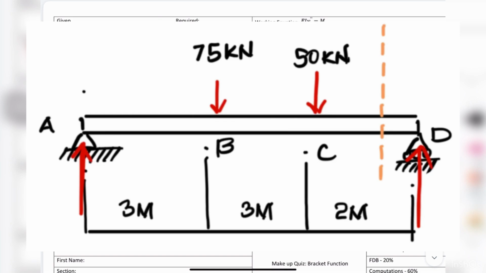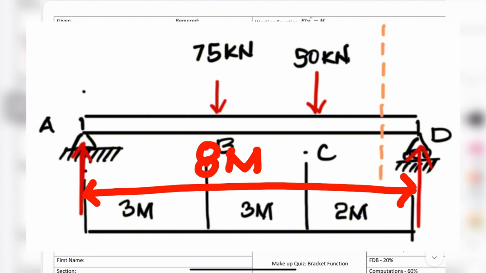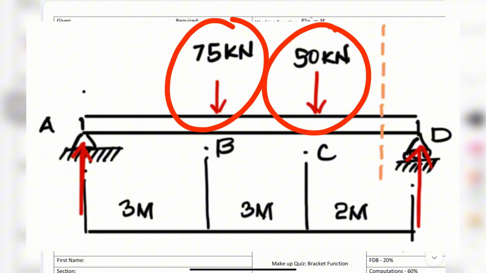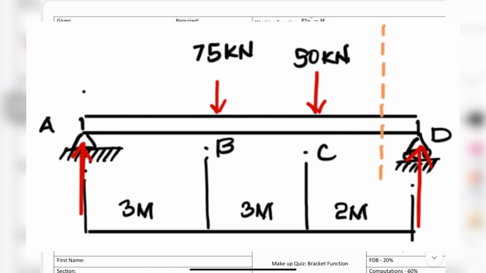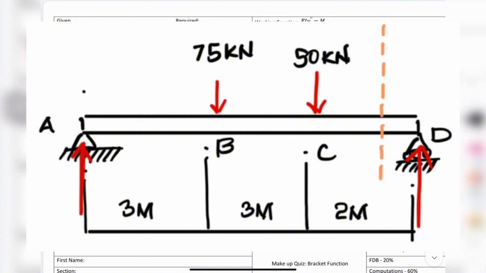First, you have this beam over here, supported by a pin support on the left and a roller support on the right. It's 8 meters long and is shown to have forces acting on top of it. Each point where a force acts is marked, and for this case, there are 4 forces. At P, there is 75 kilonewtons acting downward, and at C, there is 50 kilonewtons.